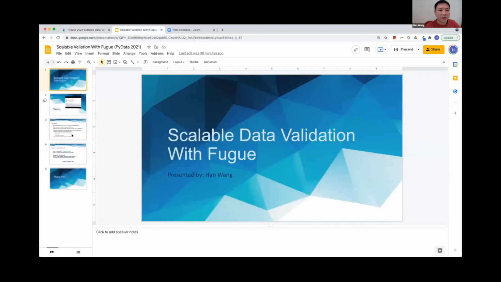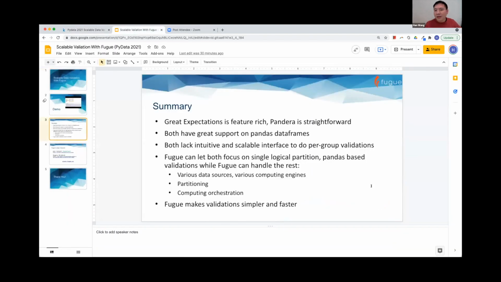Okay, to wrap up, Great Expectations is feature rich and Pandera is straightforward. They both have very good support for pandas data frames, but both of them lack intuitive and scalable interface to do per group validations. And Fugue can help in this scenario because it can make Great Expectations and Pandera focus on the single logical partition and pandas-based validations.